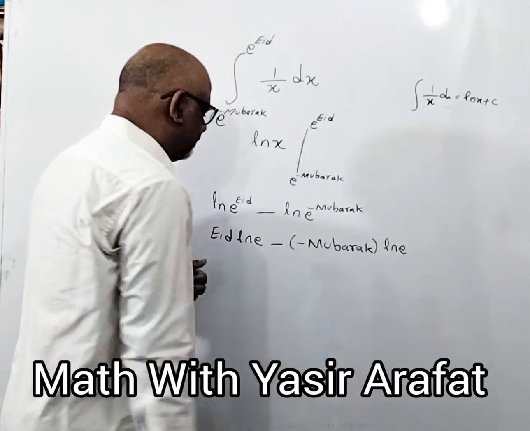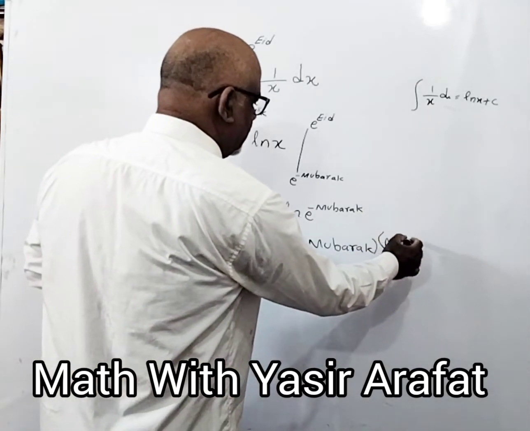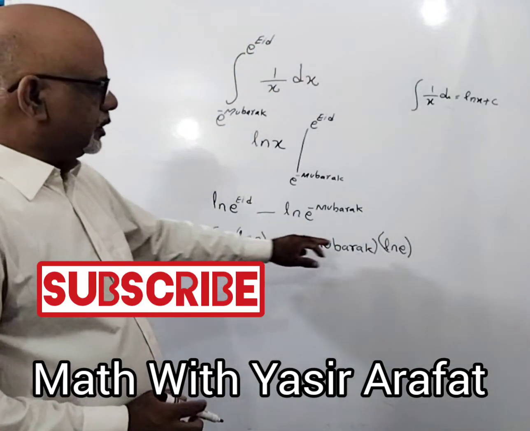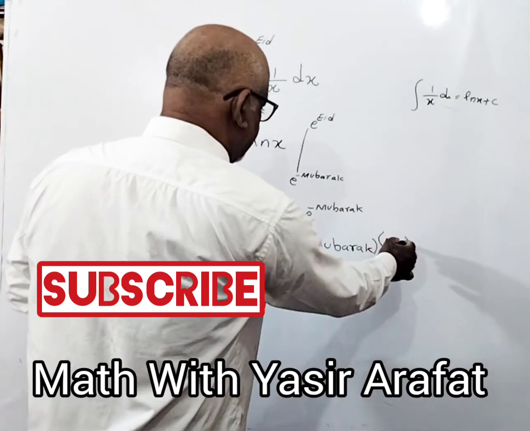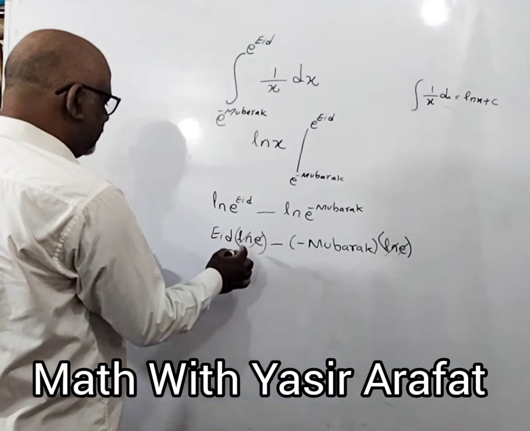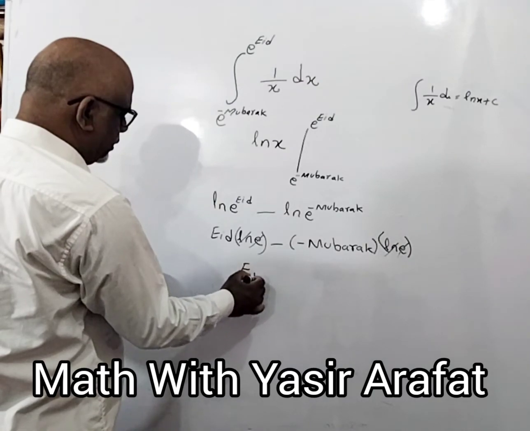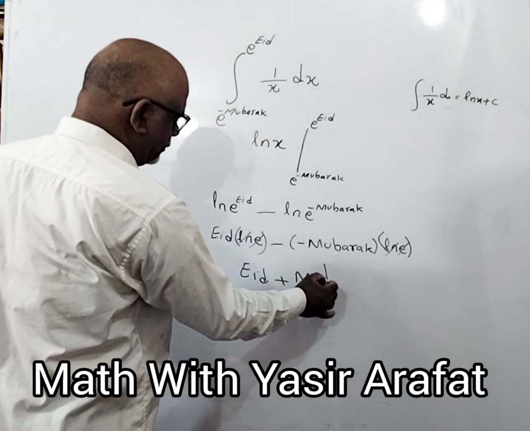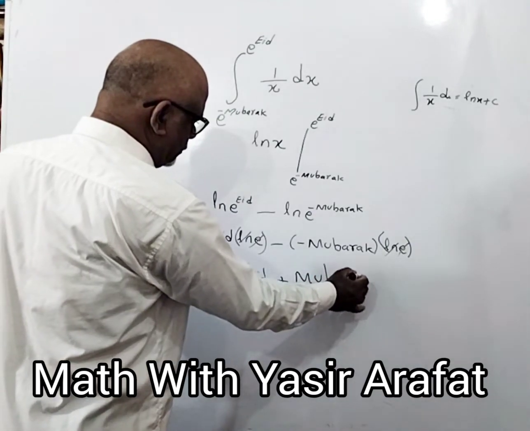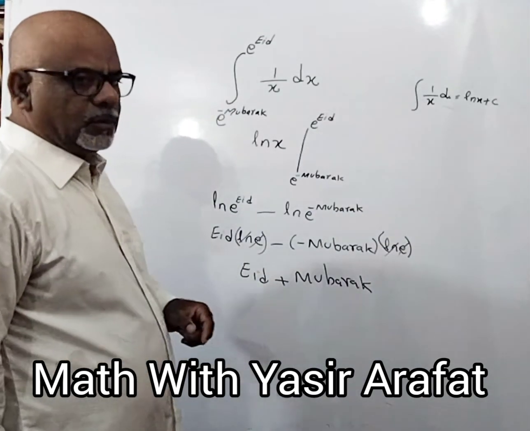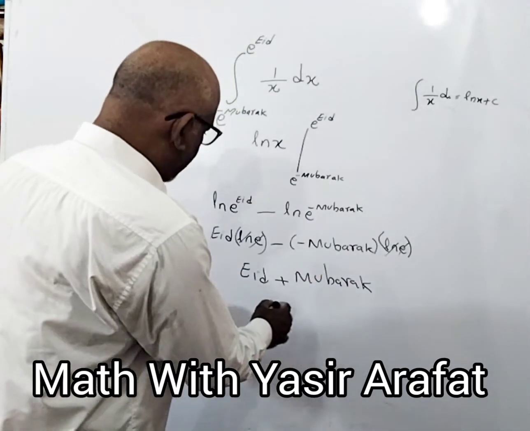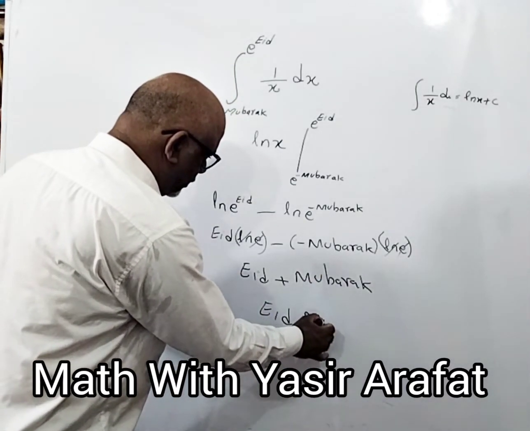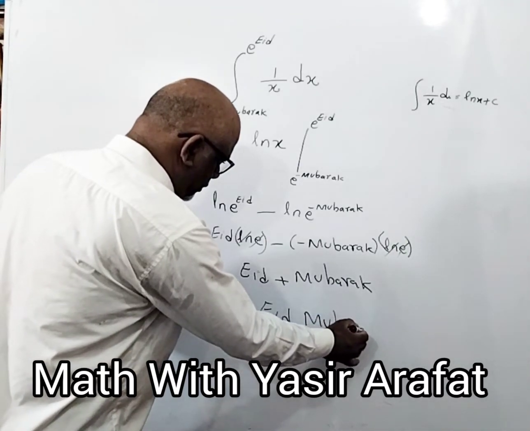Ln e, it is equal to 1 because they are the inverse functions of each other, so they will be equal to 1, and this is e minus minus plus EID plus Mubarak, that means EID Mubarak.